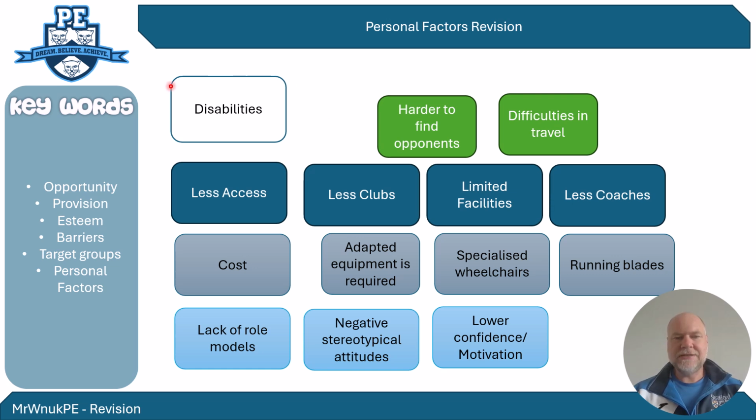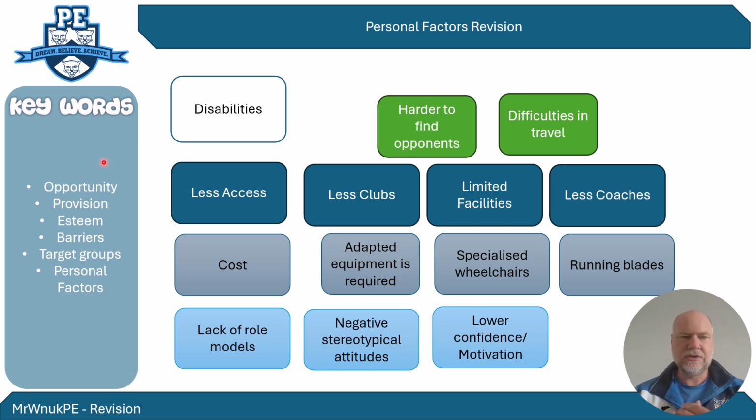So looking at disabilities in terms of the personal factors, we are looking at the barriers that prevent participation, and most exam questions are focused on the main barriers. Now, when we're looking at barriers, we always want to look at these key terms: opportunity, provision, and esteem. Opportunity means things that people have available to them. So it's more of a personal thing.